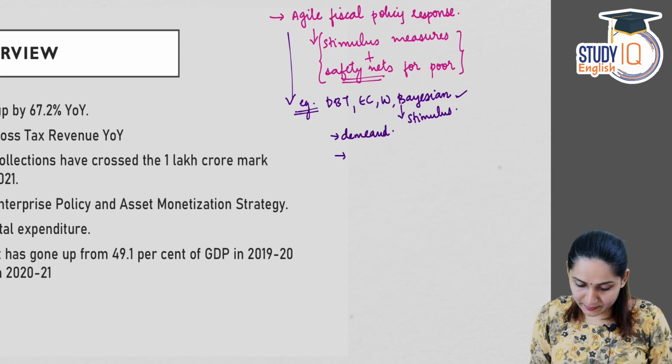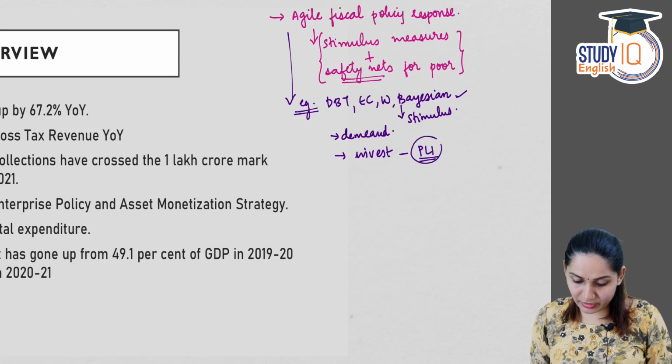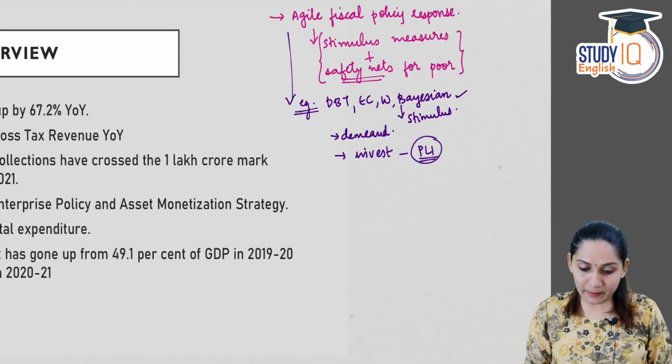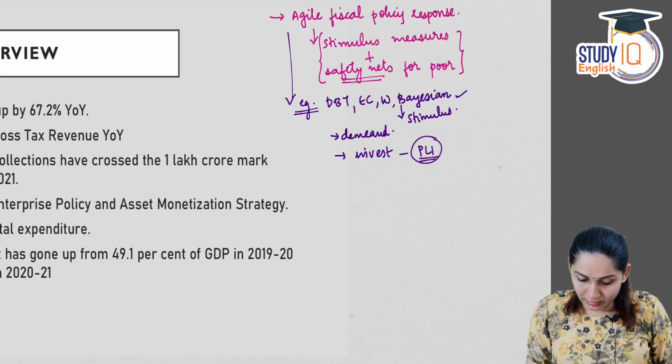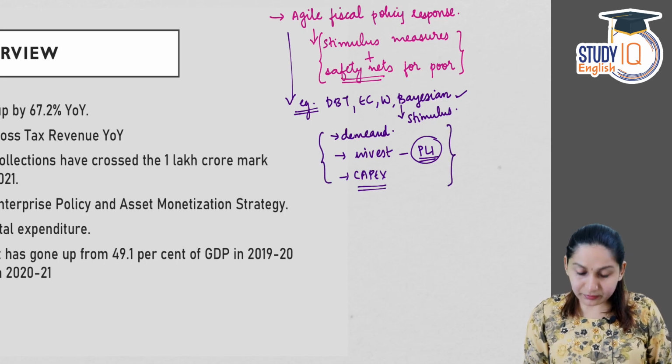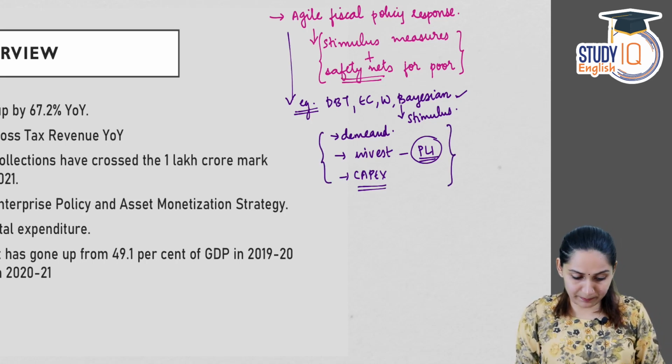Then boosting investment, or investment boosting measures. For example, the production linked incentive scheme, which helped in boosting the investments of the economy. Then enhancing the capex, capital expenditure. So all these were some of the focus areas of the government during that time.